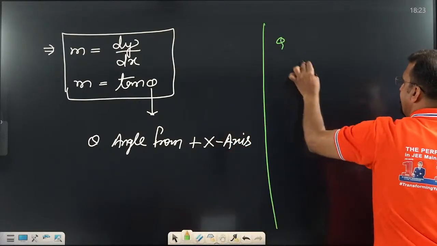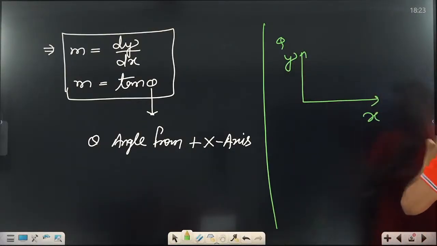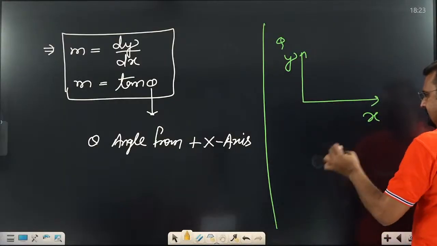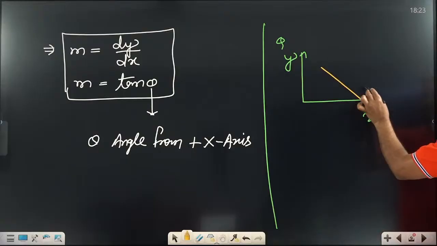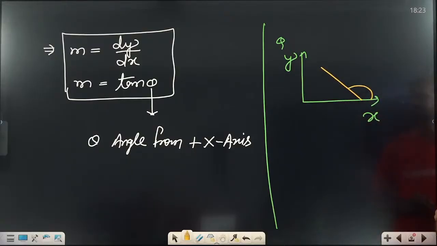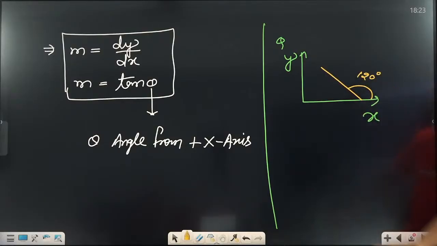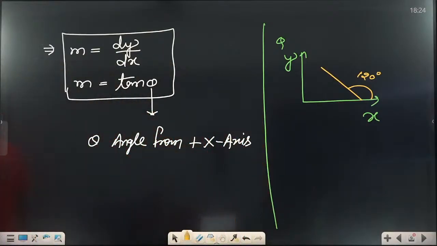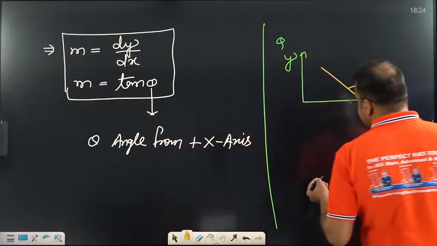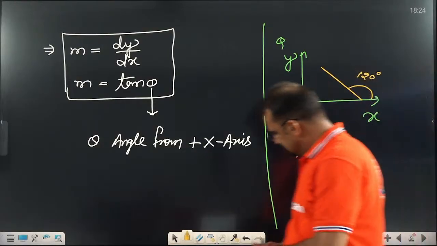You tell me fast. Let us assume I am giving you one question like that. Y-axis, x-axis. Are you ready? Let us assume a straight line is given like that, and this angle is given. The angle is given as 120 degrees. Now you tell me what is the slope. If you don't know the 120 degree angle value, no problem. Just tell me in terms of tan theta only. What is the value of slope? Tell me fast.